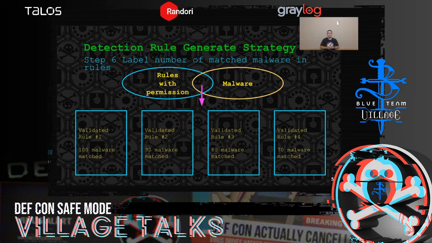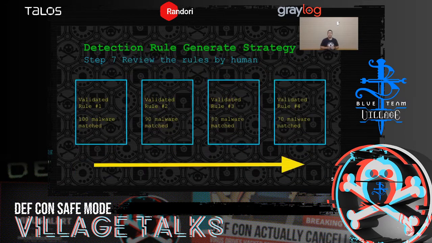For example, the behavior of rule number 1 can be found in 100 malware, etc. And in step 7, after labeling the rules, we then sort the rules by number of matched malware. We will review the rules from the highest matched one to the lowest one.